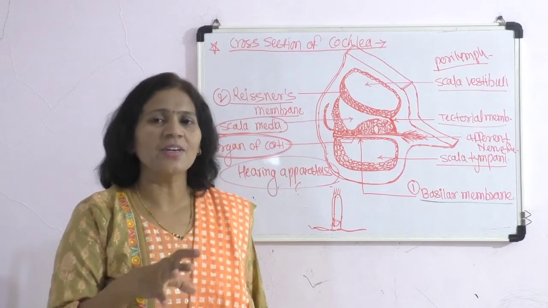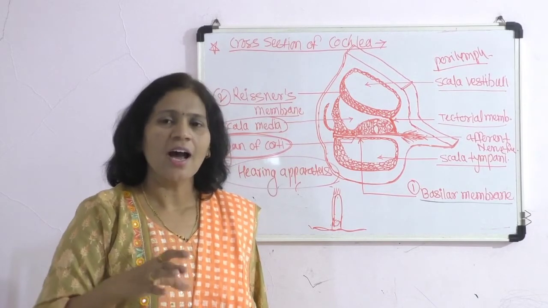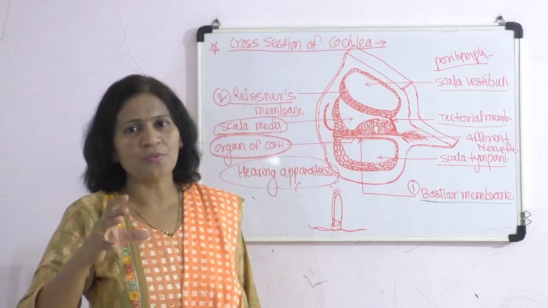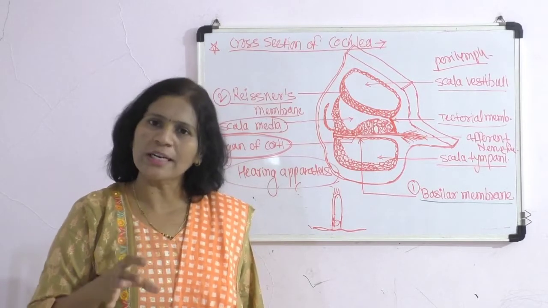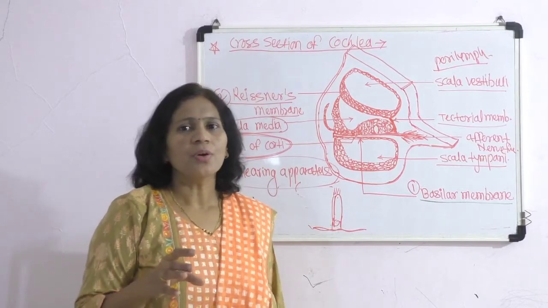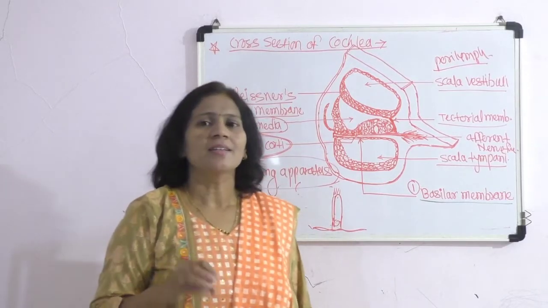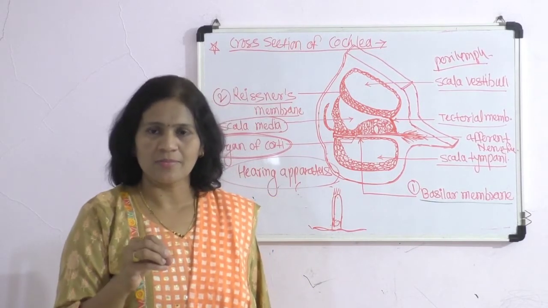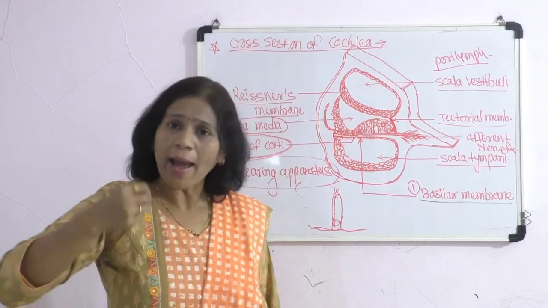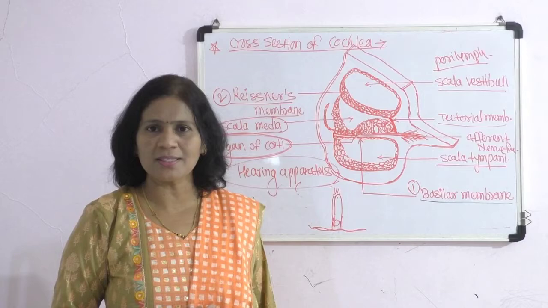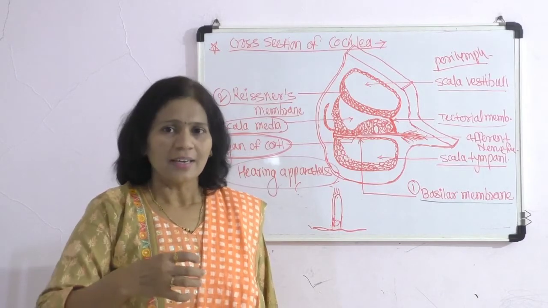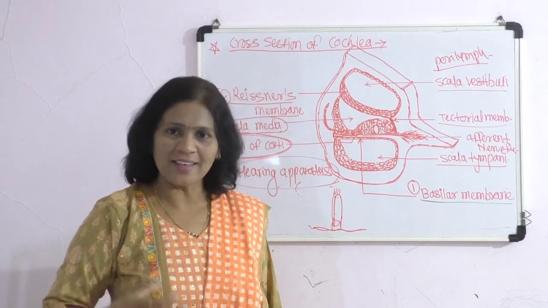The macula and crista ampullaris together consist of the statoreceptors, which function in maintaining the equilibrium of our body. So here we have discussed the structure of the vestibule and the structure of the cochlea. Now we have seen the structure of the ear. But how the mechanism of hearing actually takes place, we will discuss now.